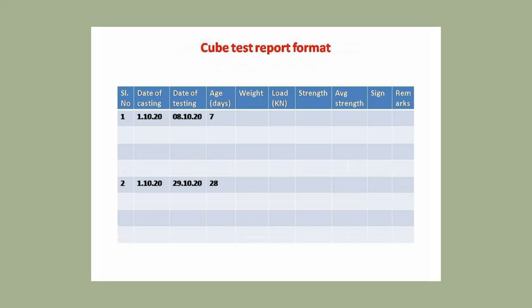Then the cube test format. The format contains different columns: serial number, date of casting, date of testing, age in days, weight, load, strength, average strength, sign and remarks.